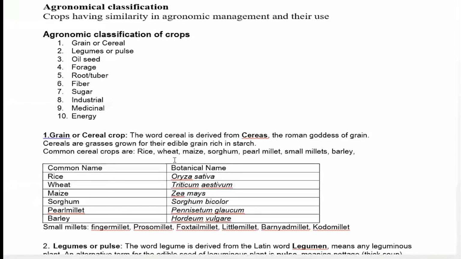Whereas the other crops like maize, sorghum, pearl millet or the millets are very hardy crops. They can be grown under rain-fed conditions. Even in very low rainfall regions, we can grow maize, sorghum, pearl millet, small millets or barley crops. They are grown with less water or under rain-fed conditions. Whereas for rice and wheat, we need assured irrigation sources.